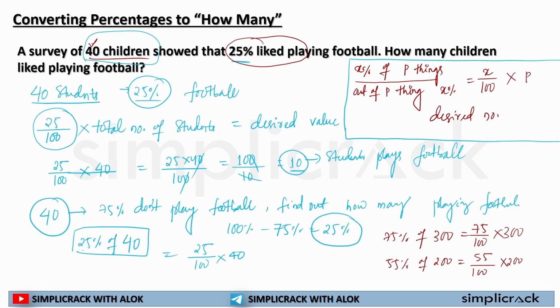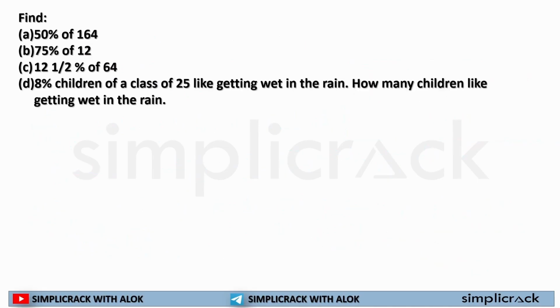So whenever you are asked this type of question, you can solve it like this. Let's solve this question. So I am asked 50% of 164. First thing I will be doing is X, that is 50, divided by 100 multiplied by my given number, that is P, 164. So if I divide 100 by 50, I will get 2. Now 2 is in the denominator. So if I divide 164 by 2, I get 82. So 50% of 164 is 82.